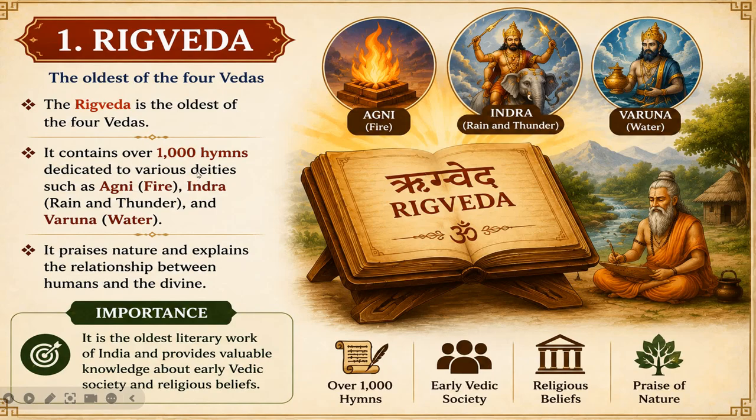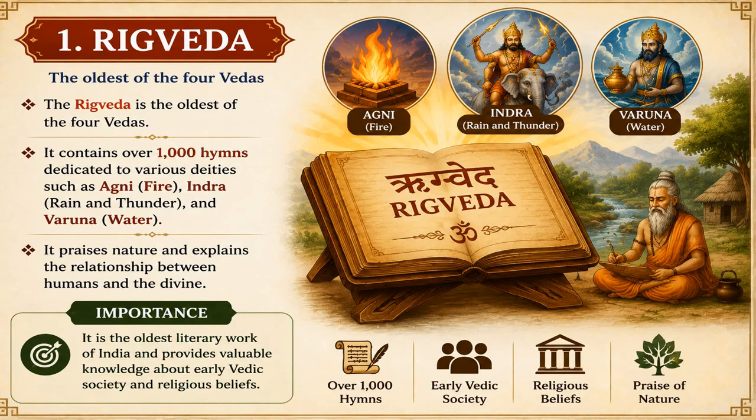Okay, these are the main features of the Rig Veda, and here it explains that the Rig Veda contains more than 1,000 hymns dedicated to various Vedic deities. You can see the images of Agni, the god of fire, then Indra, the god of rain and thunder, and Varuna, the god associated with water and the cosmic order, who represent some of the principal deities praised in its hymns.